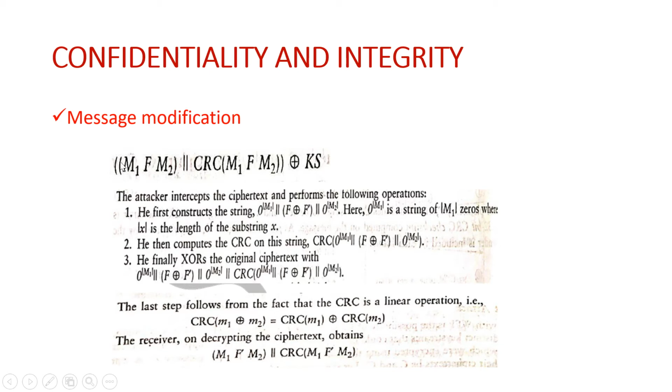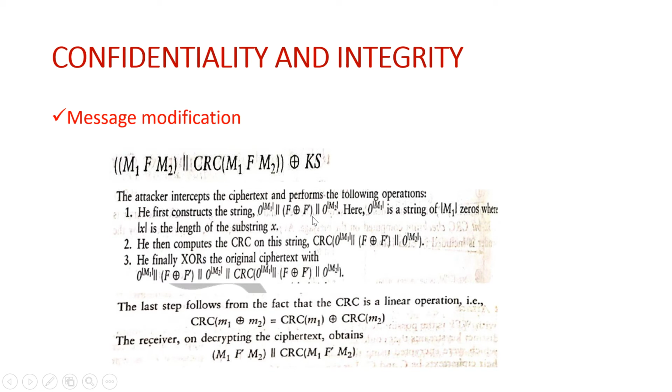Okay, so the length of the M1, whatever we have, so many number of zeros will keep. Okay, and to that, followed by that, what we'll do is we'll just XOR the F whatever we have got, the attacker has got that F, and that will be XORed with what?